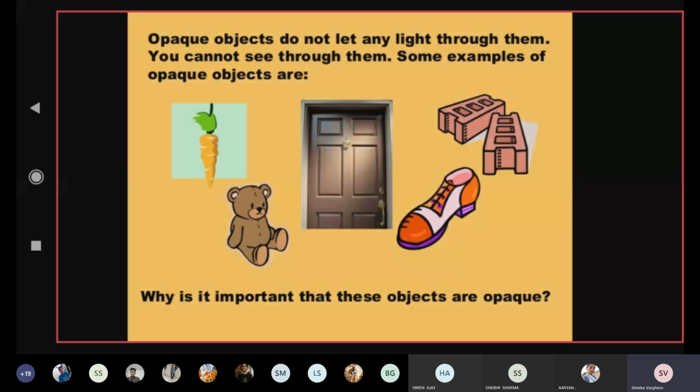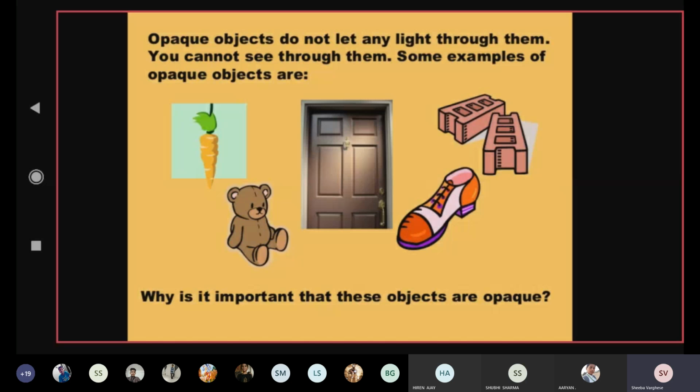For example, the wood will be called an opaque object. And that property of the material through which you cannot see is called opacity. Clear? So these are the few examples, and this is the last property of material which we are discussing, that is transparent, translucent and opaque objects.